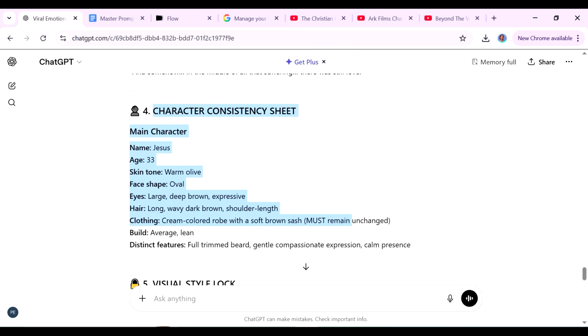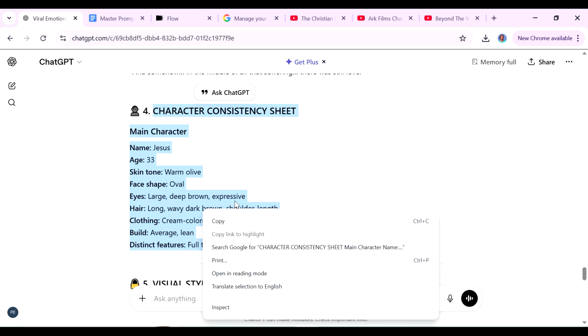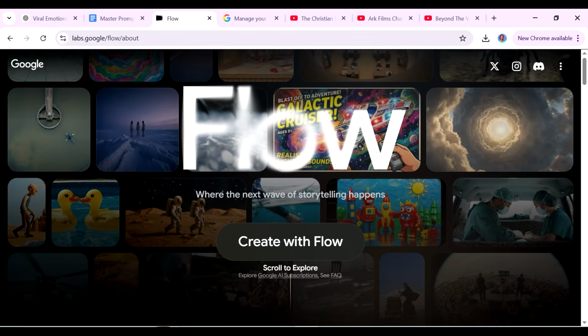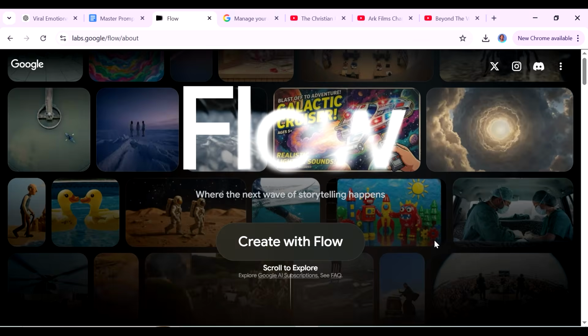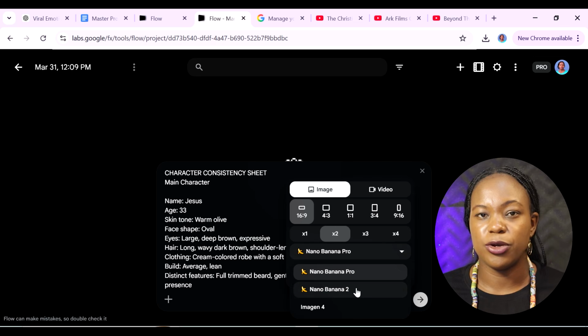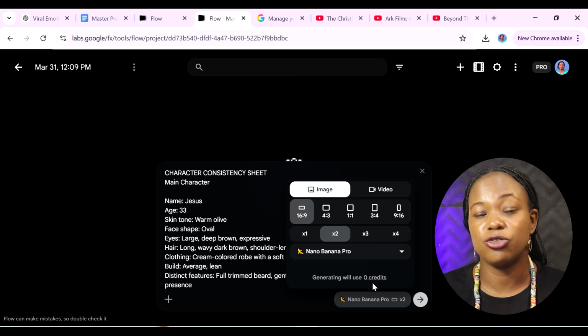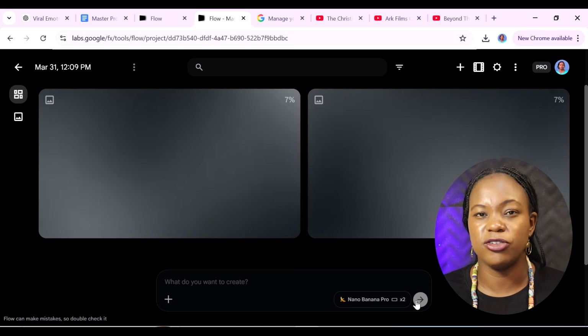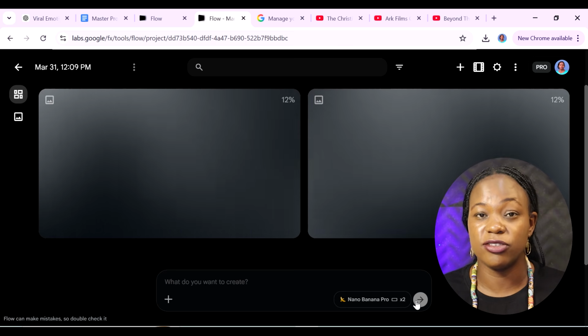So I'm going to go back to ChatGPT so that I'm able to copy in my prompts. And the first prompt that I want to use is the one that allows us to create a consistent character for Jesus. So I'm just going to copy this, come back to Flow and just paste it here. You also get to choose a model here. I'm going to be going with Nano Banana Pro. And you can see that to generate this is going to cost us 0 credits. So even if you choose 1 image, even if you choose 2 images, you can generate that with 0 credits.